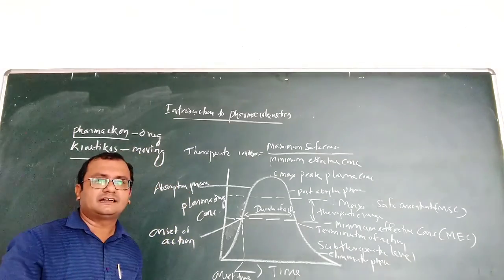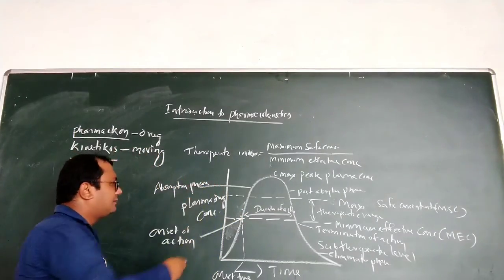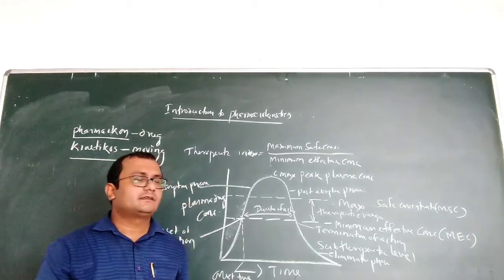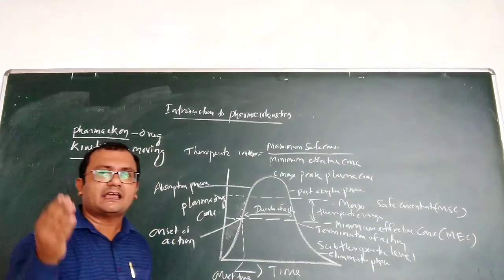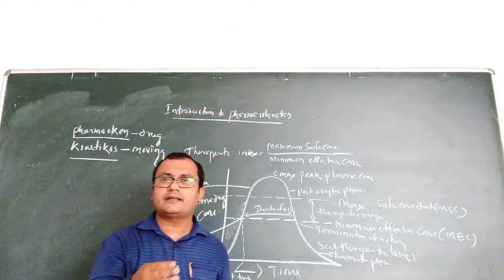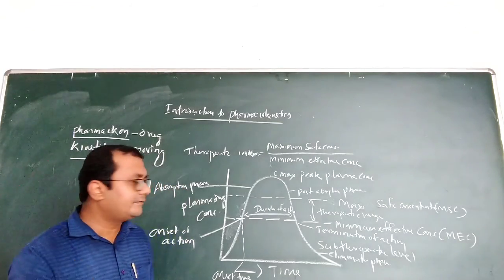Now let us discuss the plasma drug concentration-time profile, which gives a complete idea about which pharmacokinetic parameters and which pharmacodynamic parameters we are going to evaluate.